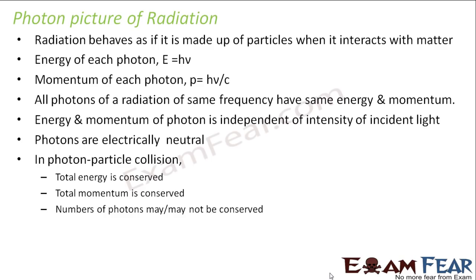Similarly, total momentum will also be conserved. But the number of photons before collision might not be the same as the number of photons after collision. That's because during the process of collision, many times the particle absorbs photons. So sometimes the number of photons before collision does not tally with the number after collision.